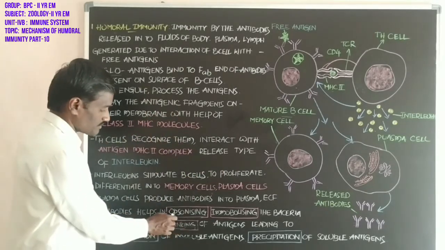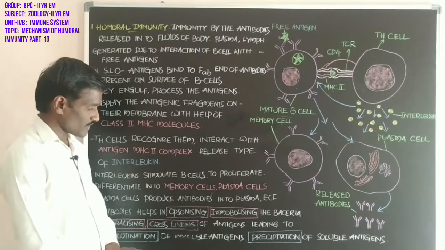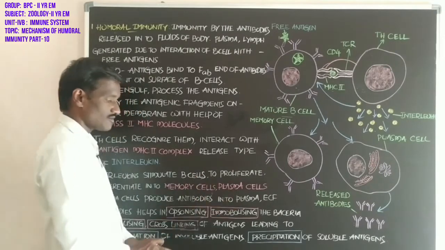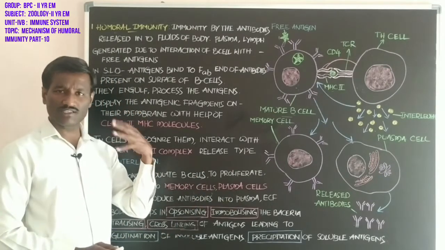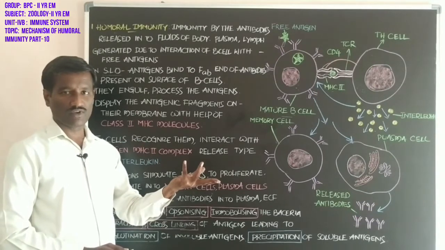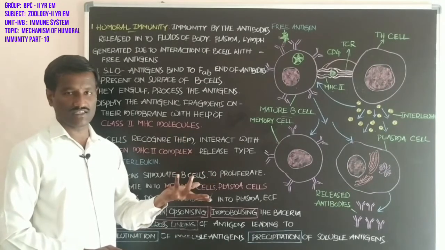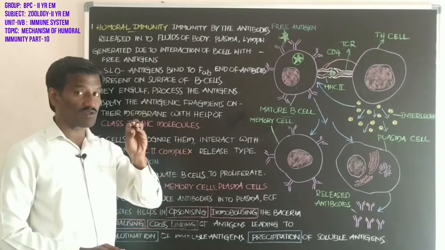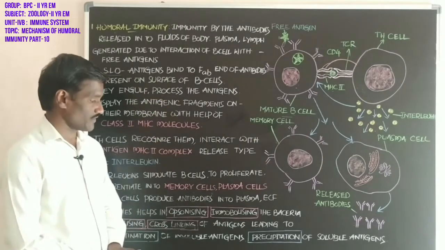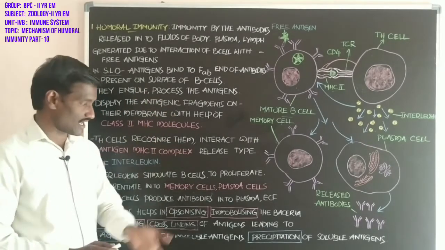That is called opsonizing. Immobilizing: mobility is not possible for the antigen after binding of the antibody with the antigen, immobilizing the bacteria.